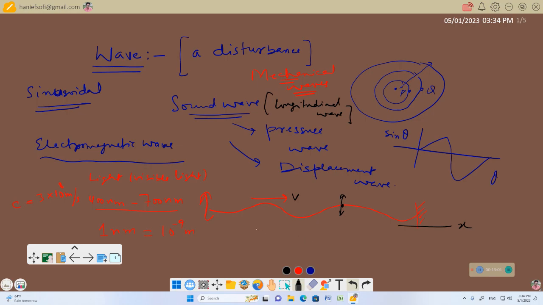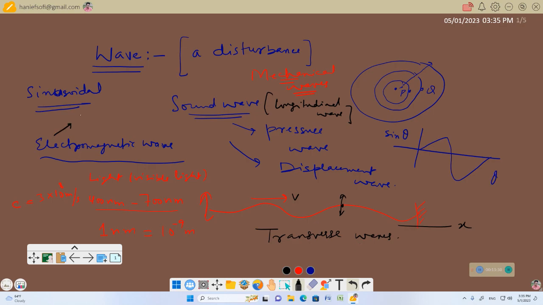Such waves are called transverse waves. So, if the wave is propagating in the same direction as the direction of motion of the particles, the wave is longitudinal. If the motion of the medium particles is perpendicular to the direction of propagation of the wave, the wave is transverse.